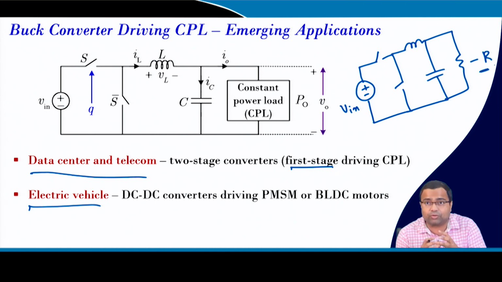We have shown that if we use an actual two stage converter, and simplify the second stage as a constant power load, there will be slight deviation, but the average responses are close. So, the constant power load will introduce a negative incremental resistance effect, and it will lead to an open loop unstable system.